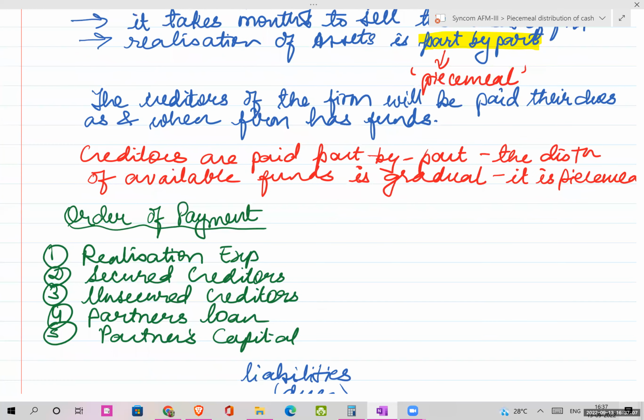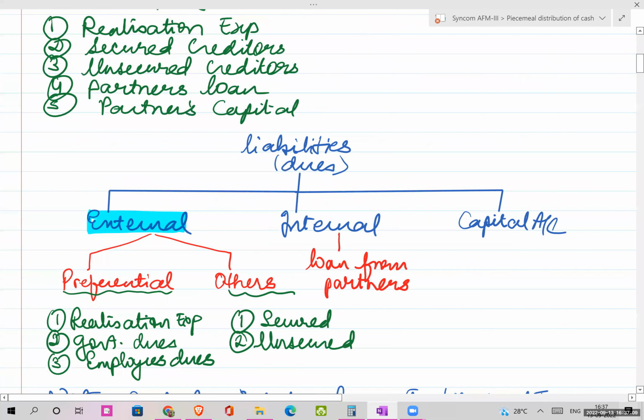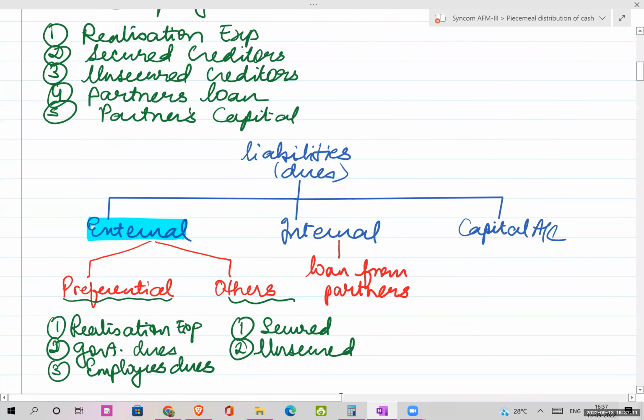This is a structure that I have prepared. Liabilities are divided into three: external liability, internal liability, and the capital account. External liability has two types, preferential liability and others. In preferential liability, first preference is given to realization expenses, then government dues, employees' dues. Others are secured and unsecured.